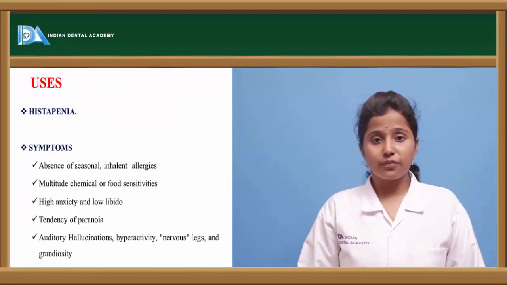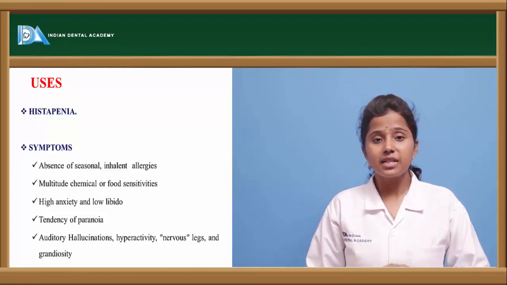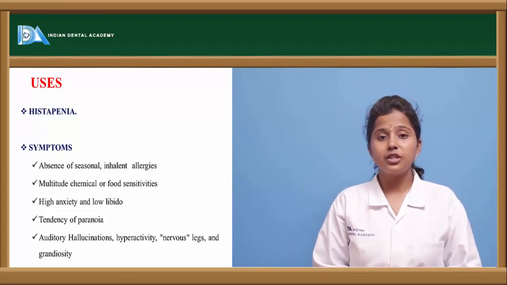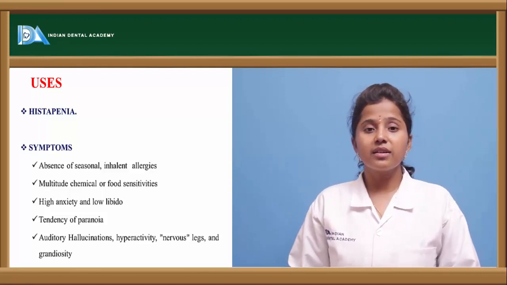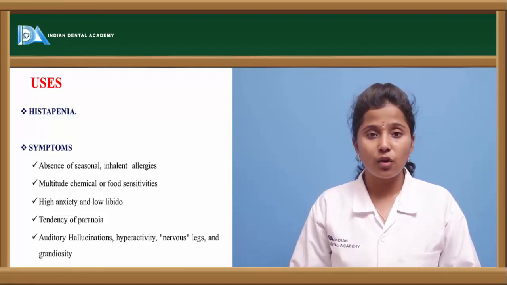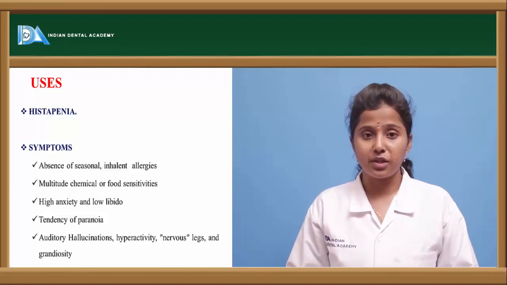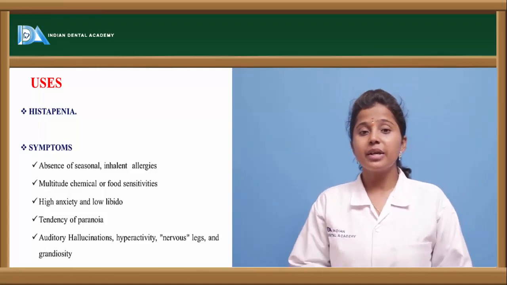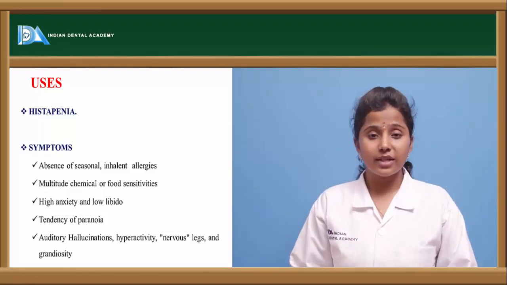What are the uses of these histamine receptor agonists? Histamine receptor agonists are used in a condition called histapenia. Histapenia is a condition where histamine is present in lower concentrations or less action of histamine is observed in the body. So when histamine agonists are given, it potentiates or increases the action of histamine.